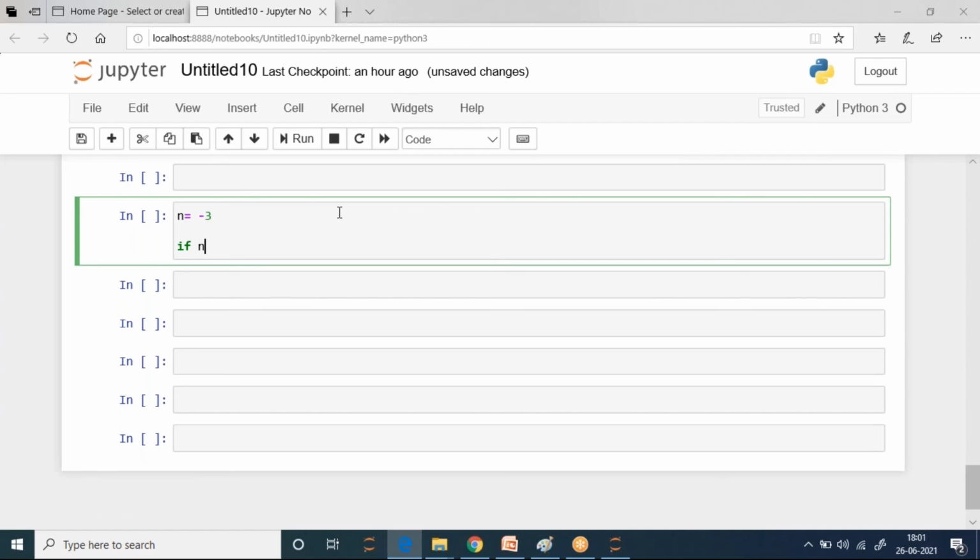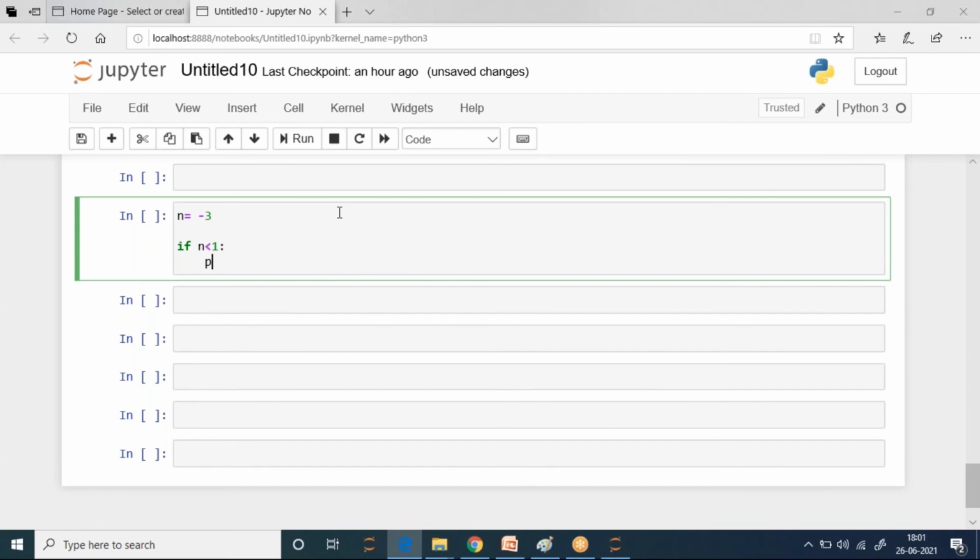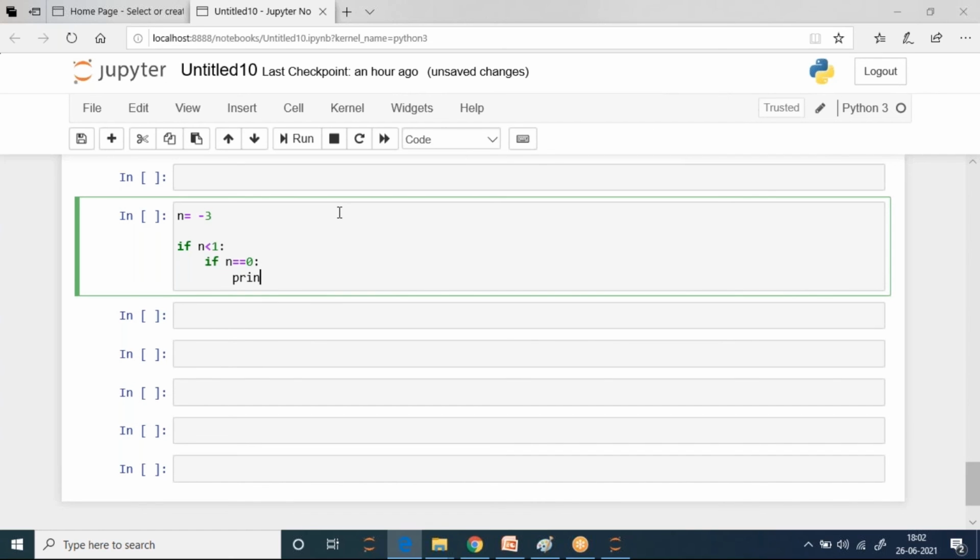If your n is smaller than 1, which can be 0 or negative numbers, correct? And then you again check if your n is equal to 0, then you print n is 0.